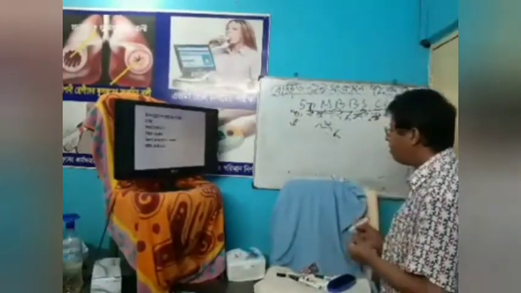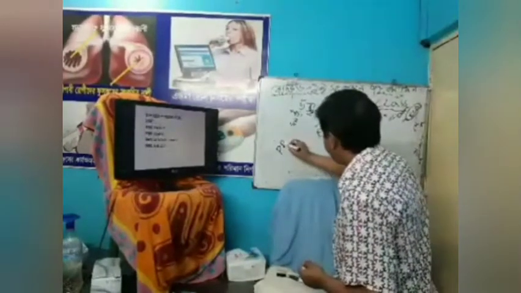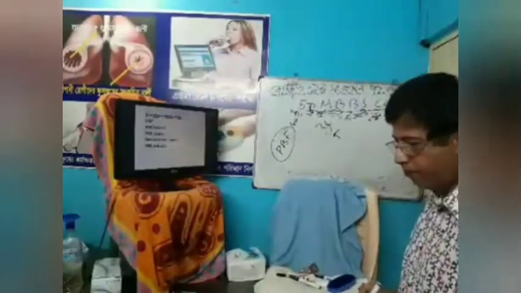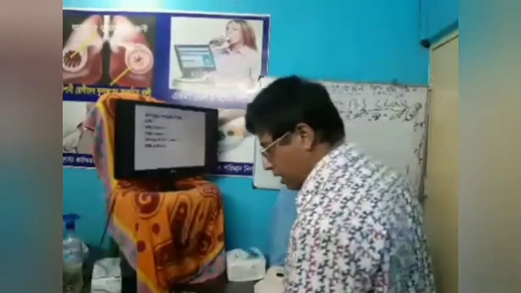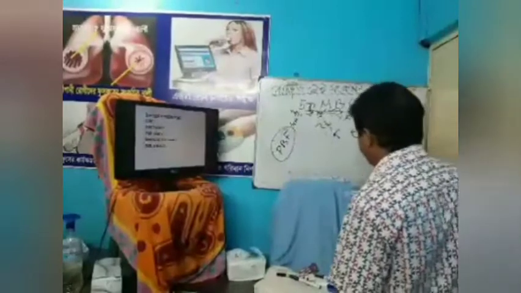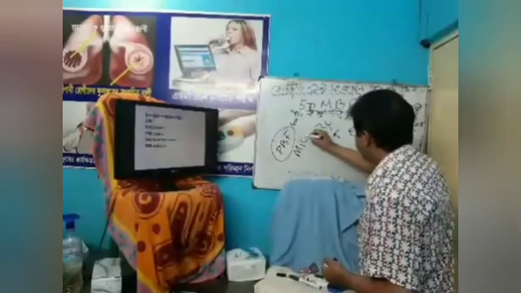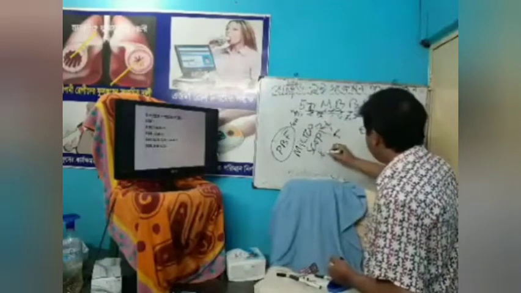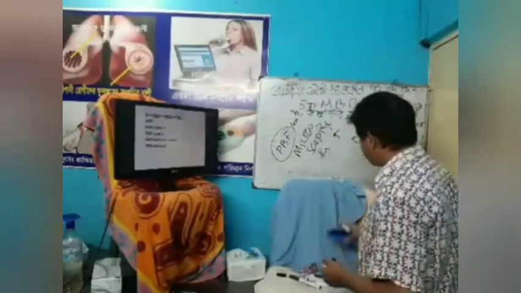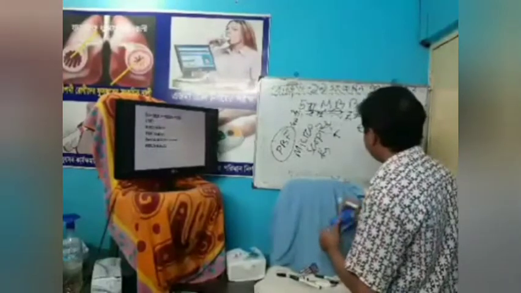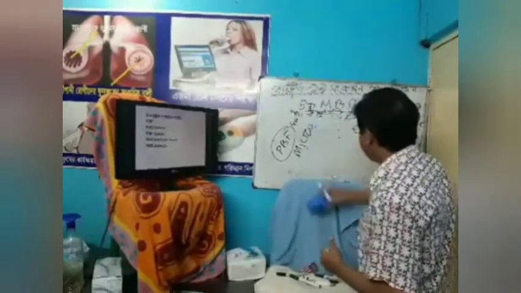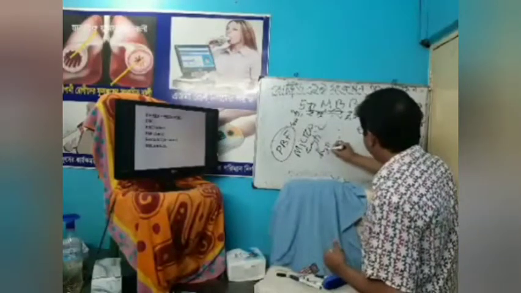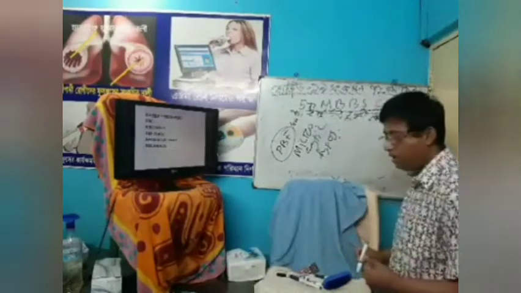Now, what are the findings of peripheral blood film study in iron deficiency anemia? Very important. In peripheral blood film study, microcytic hypochromic anemia, most important.